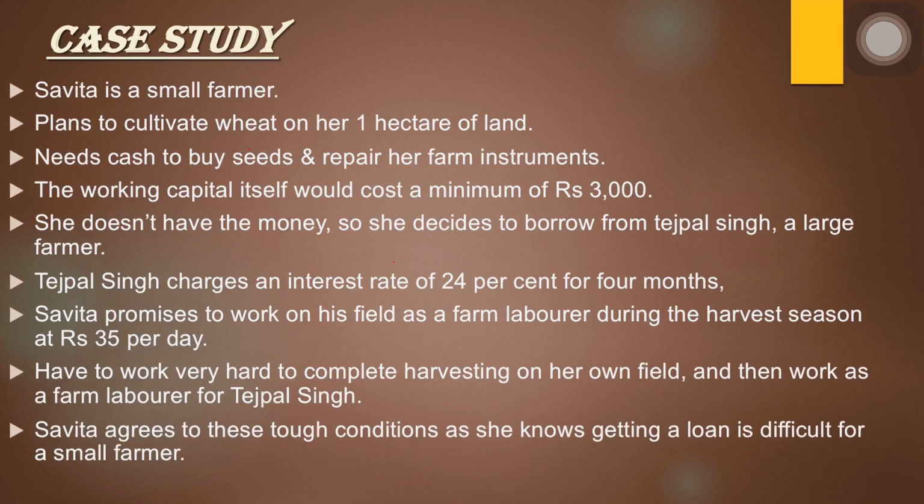So basically in this case study, the concept of a small farmer has been discussed, where she is unable to borrow money easily, and if she wants to borrow money, she has to pay a large amount of interest on the borrowed amount. And she also needs to work on the field of Tejpal Singh. So she has got no option and she has to accept this because she requires money to cultivate wheat on her land and to earn her living.